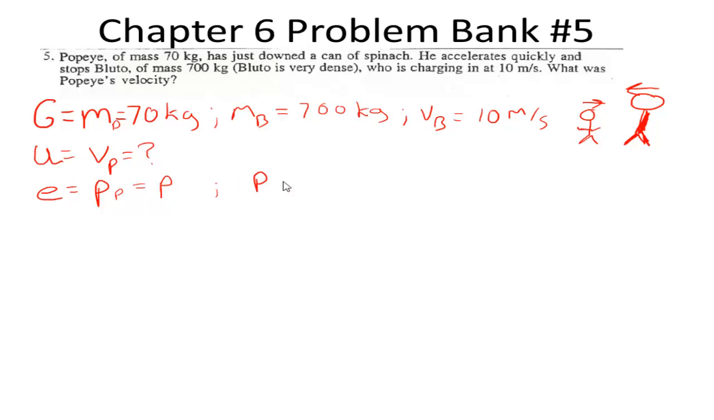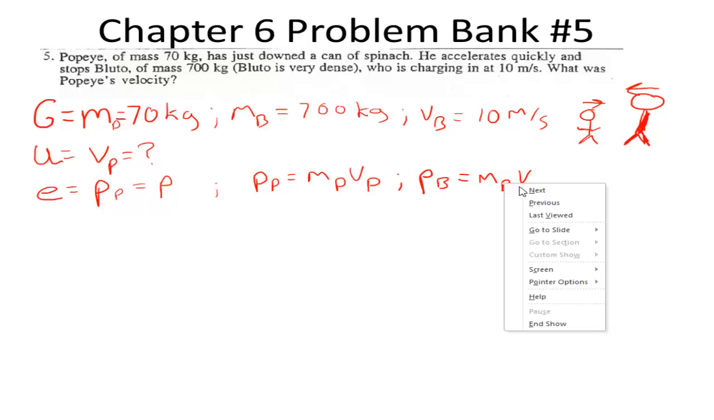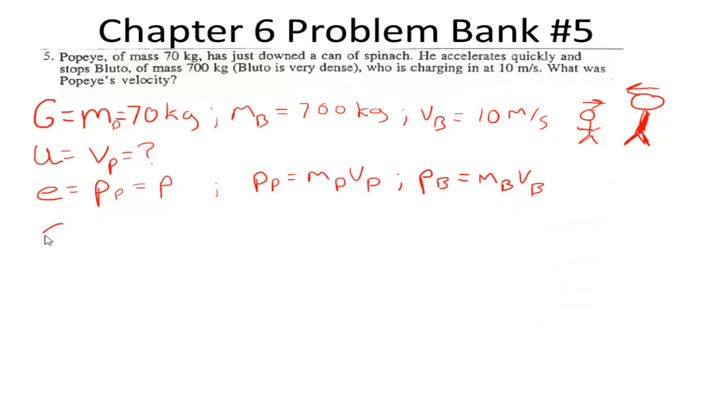You know that momentum of Popeye is equal to the mass of Popeye times the velocity of Popeye, and the momentum of Bluto is equal to the mass of Bluto times velocity of Bluto. Substituting in our knowns,